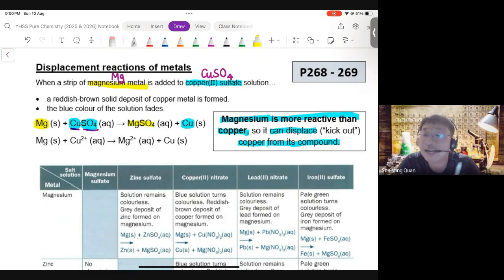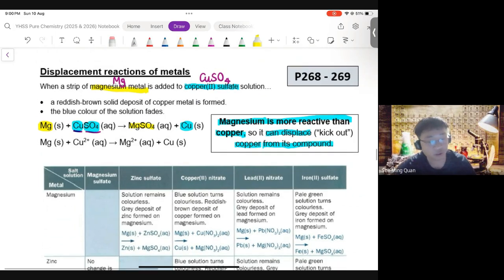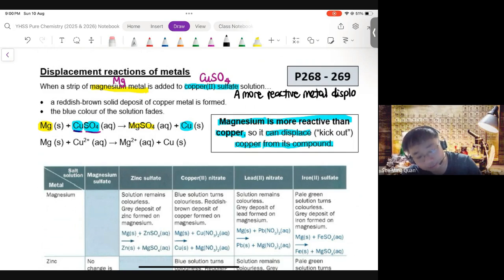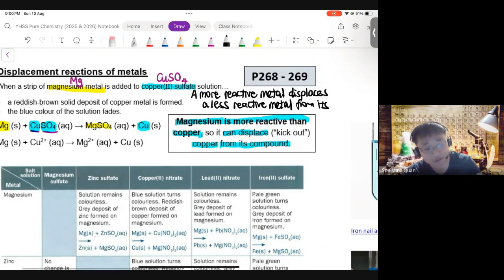And all this is simply because magnesium is more reactive than copper. Therefore, magnesium can displace copper from its compound. So if we were to generalize this rule, we can say that a more reactive metal displaces a less reactive metal from its compound.